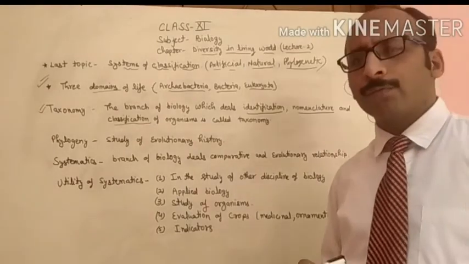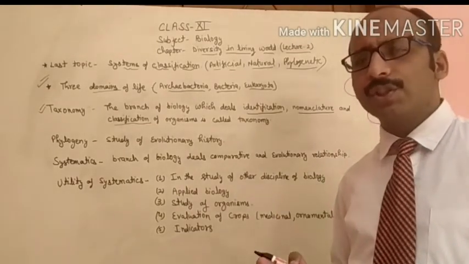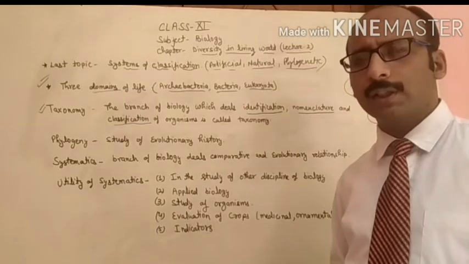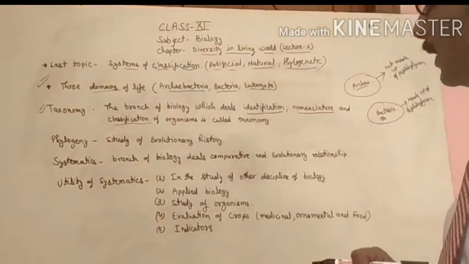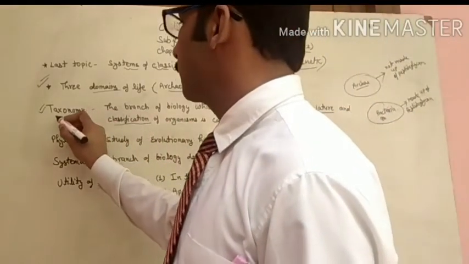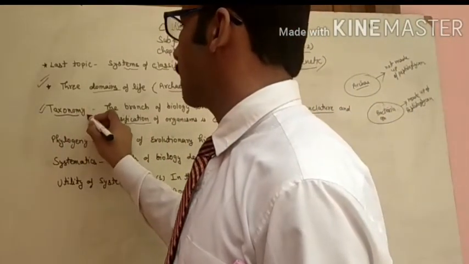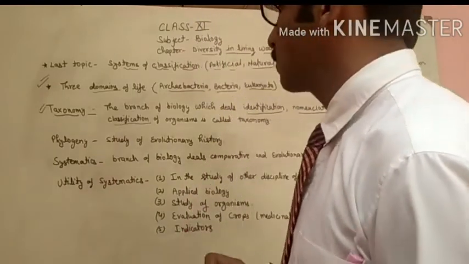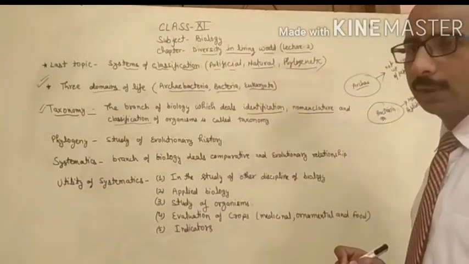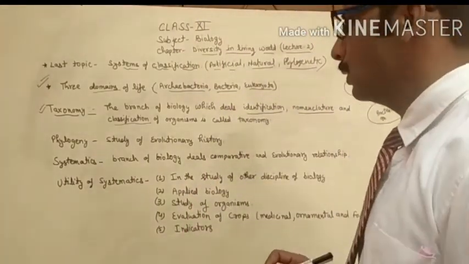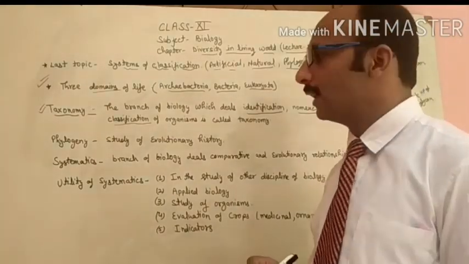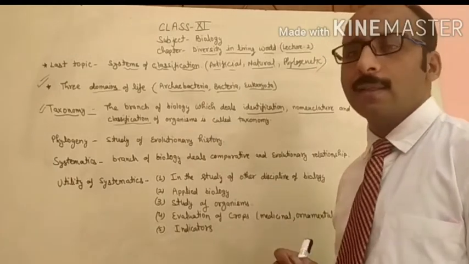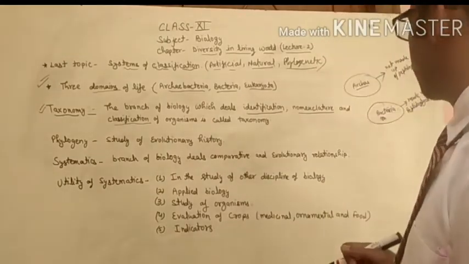So taxonomy is the branch of biology which deals with the identification, nomenclature and classification of organisms. In the last video I discussed with you that the unit of taxonomy, the unit of classification, is the taxa. We will discuss it in detail later on.